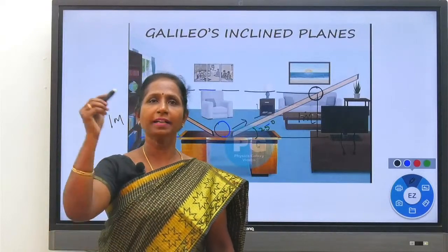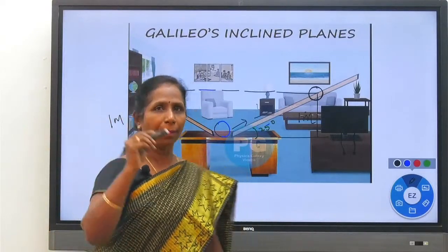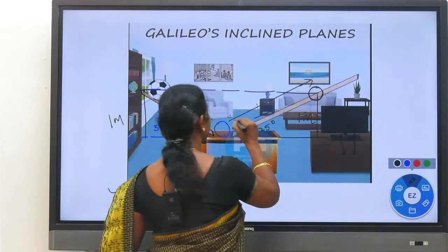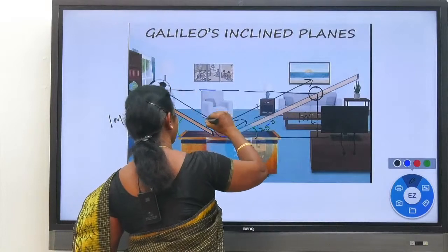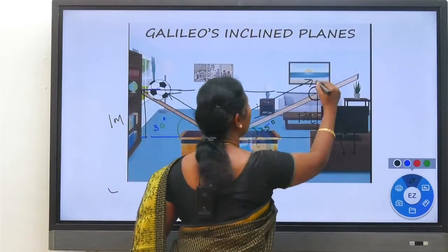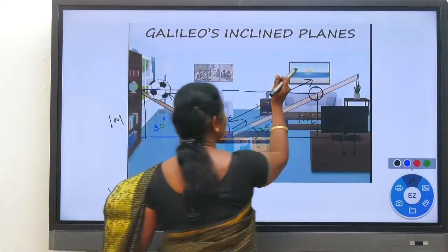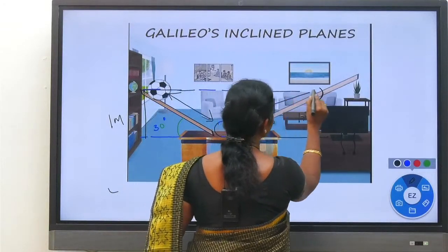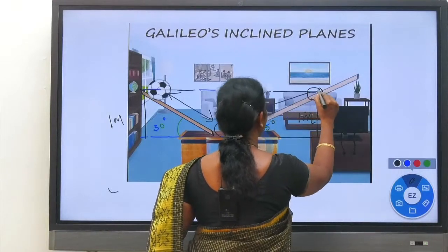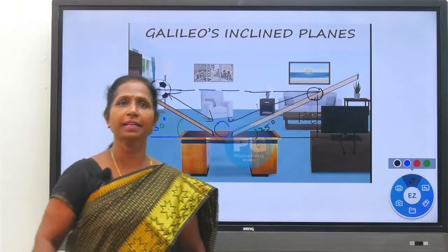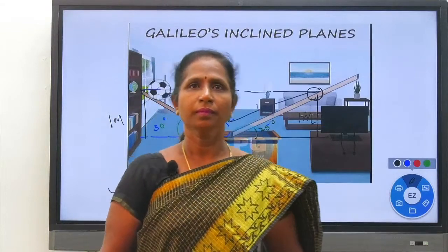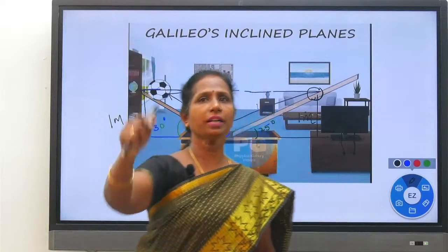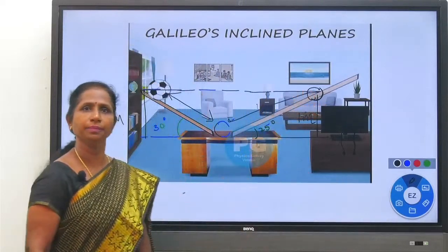In order to attain the same height, the ball has to travel an extra distance. So this distance is lesser, whereas this distance is more. The ball is traveling an extra distance in order to attain the same height. Clear? So in the second inclined plane, the ball is traveling an extra distance to reach the same height.